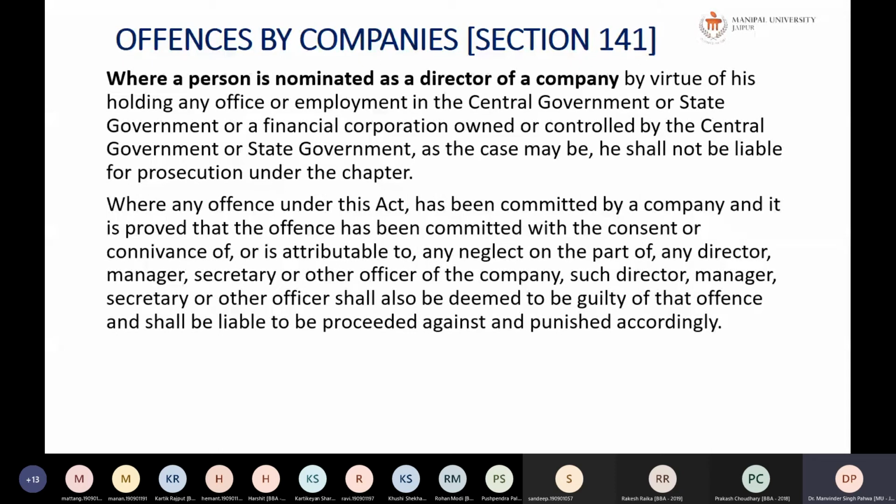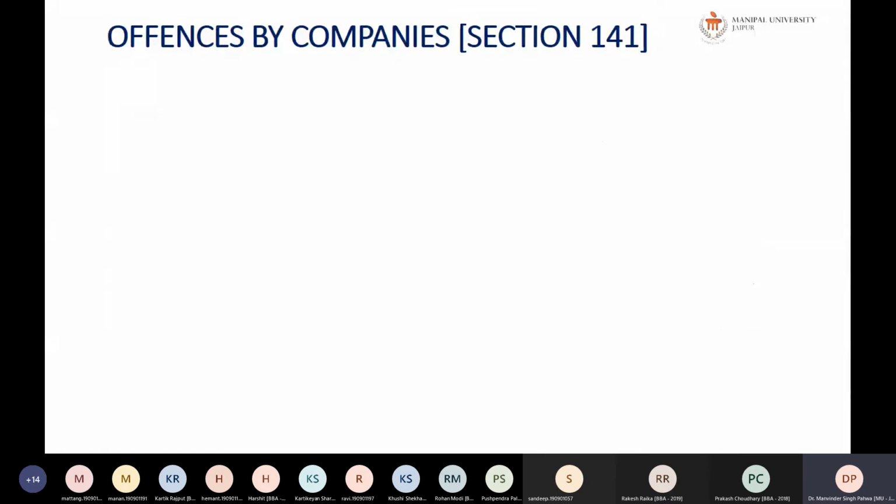Where an offence under this act has been committed by a company, and it is proved that the offence has been committed with the consent or connivance of, or is attributable to neglect on the part of, any director, manager, secretary or any other officer, then such director, manager, secretary, everyone will be deemed guilty of the offence and shall be liable to be prosecuted and punished according to the provisions of section 138.